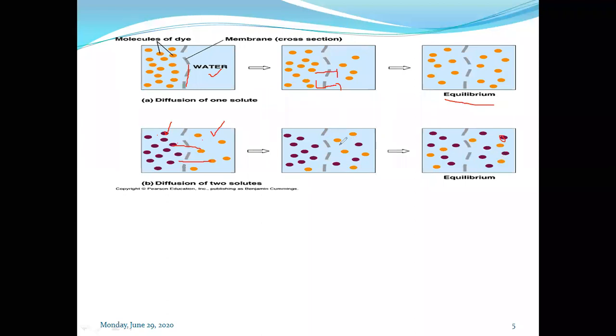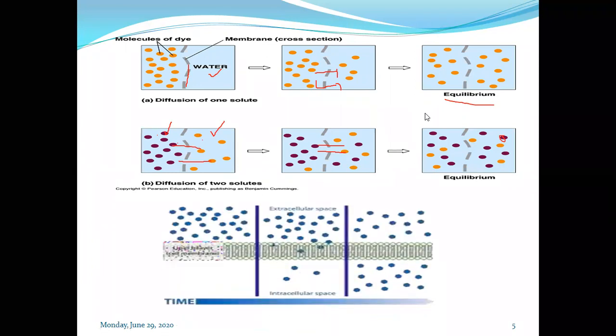Before this, here there are only 3 molecules, so it is a lower concentration. Here the molecules are 9, so it is a higher concentration. This means there is scope to move the molecules from this to this, and the yellow color from this to this, and at the end we are achieving the equilibrium conditions. That is exactly what takes place in the phenomenon of diffusion.